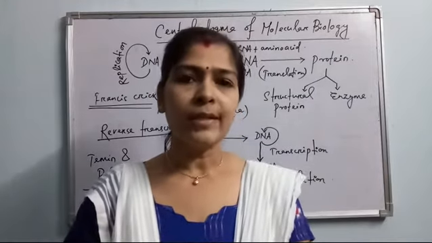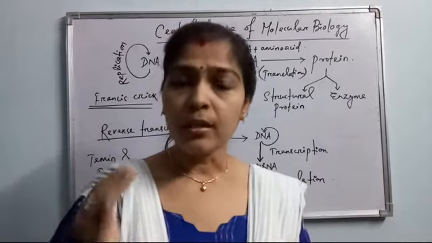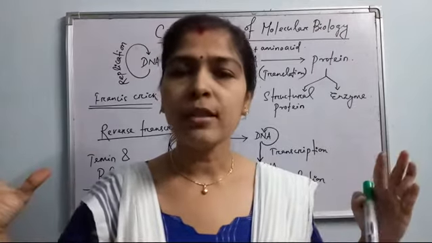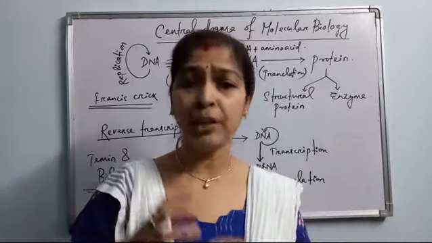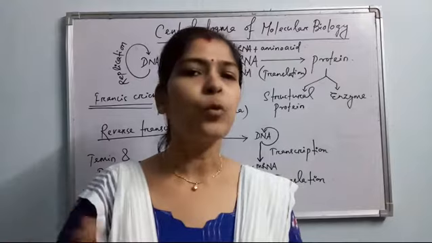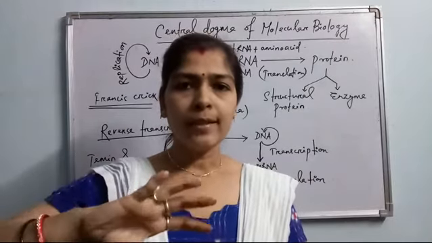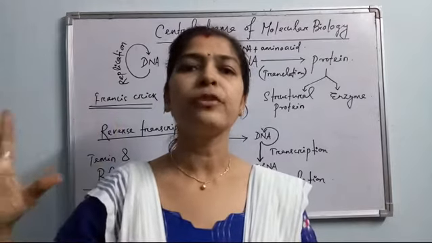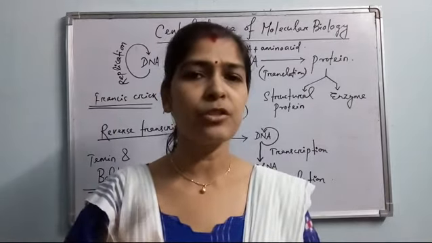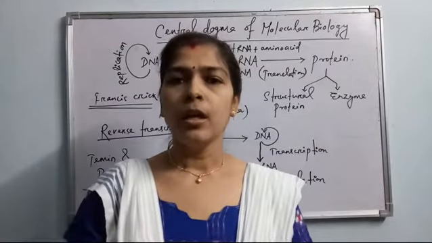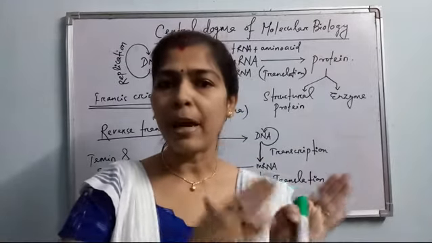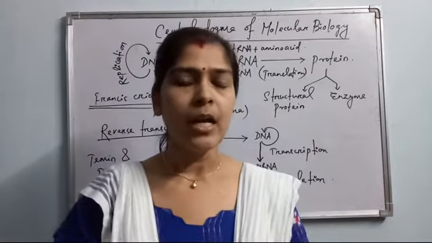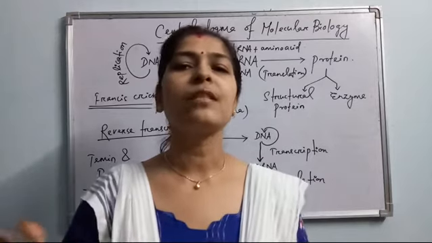Okay. So what is the thing? Gene synthesizes mRNA or tRNA or rRNA. All these three different types of RNAs have a combined role in the synthesis of a protein. So DNA synthesizes DNA, that is replication. DNA synthesizes all the three types of RNAs, that is called transcription. And after the transcription process is over, mRNA, with the help of tRNA and rRNA, translates the protein, means protein synthesis occurs.